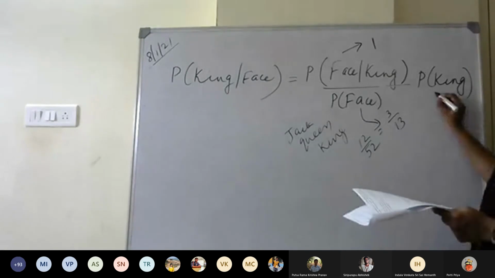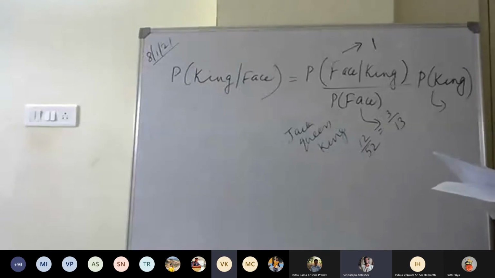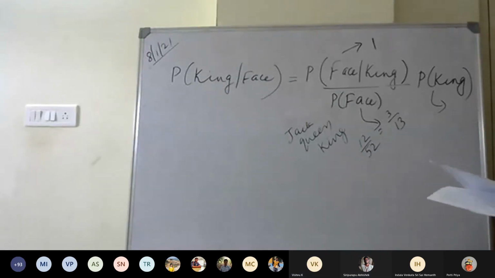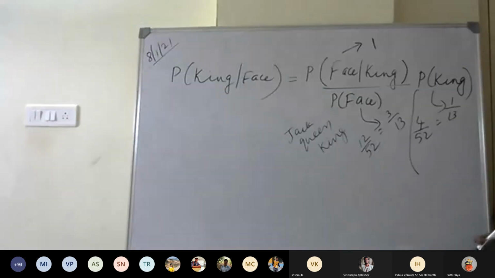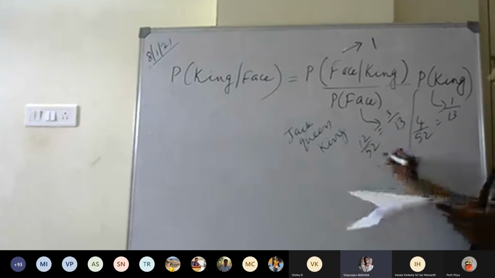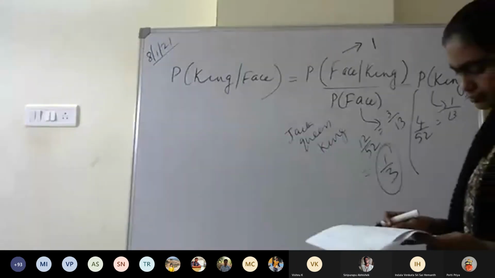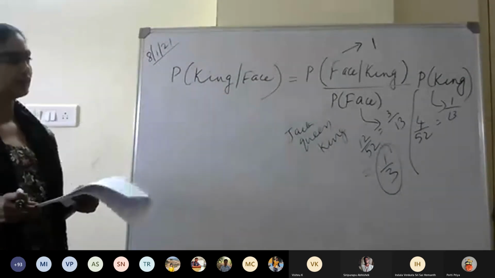All right. And what is the probability of a king? 4 by 52. That is equal to 1 by 13. Now, if you just simplify, it will be 1 divided by 3 by 13, into 1 by 13. So it should give you actually 1 by 3.